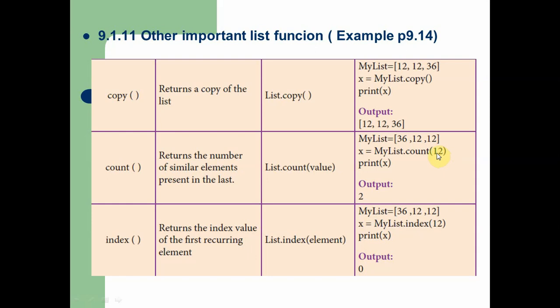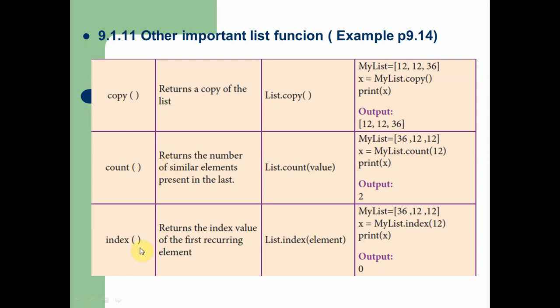So here 12 is given in the count function. The count function will match each element with this value. The value which matches this element, it will count and display on the screen. So here 12 exists 2 times, then the output is 2. So this is the difference between count and len function. The len function counts all the elements. The count function will count only the elements which are similar to the value given to the count function.